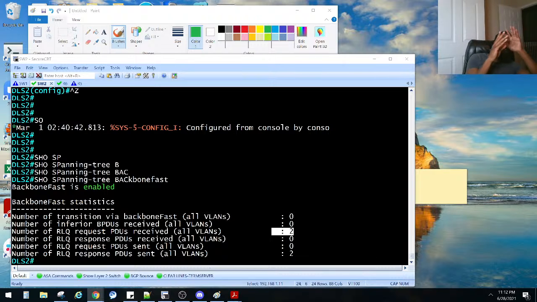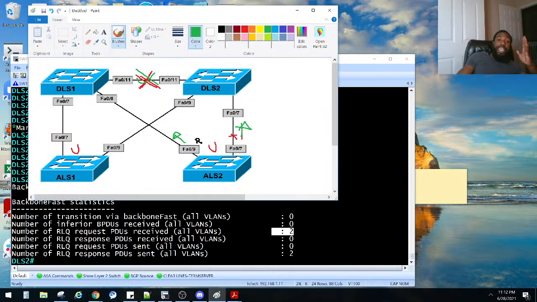Now the thing is, with all of these features, with backbone fast and uplink fast and changing the cost and stuff like that, you can manipulate your traffic and optimize all of your traffic. So let's say we want all of the VLANs, 100 and 200 traffic to go there. You can modify and optimize your Spanning Tree topology to work in a certain way. It's just that it can be so deep of a subject.